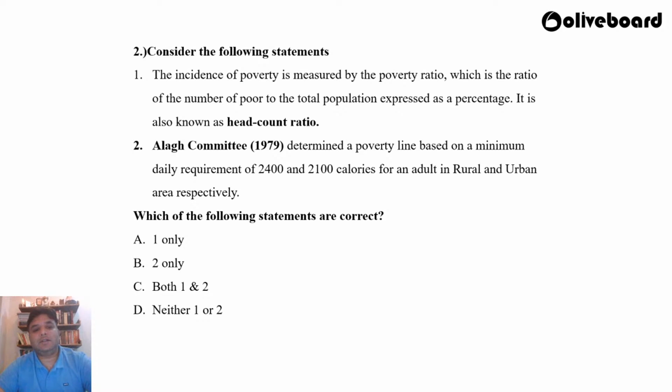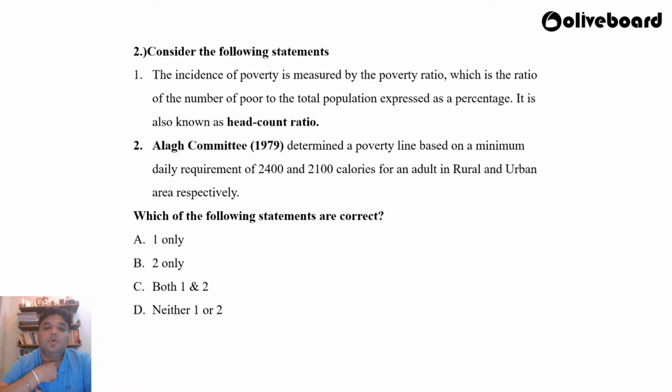I'll wait for your answers. This is a very easy question, in fact. Even if you have given a cursory glance to the chapter of poverty, you would be able to answer this. Dipanshu is saying it is C. Both 1 and 2 are correct. Vaishali is saying it is C. Abhay is saying it is C. Manjot is also saying both are correct, 1 and 2. Aniket is also saying C. Debojit is of the opinion that A is correct.